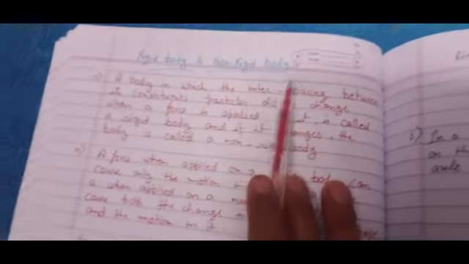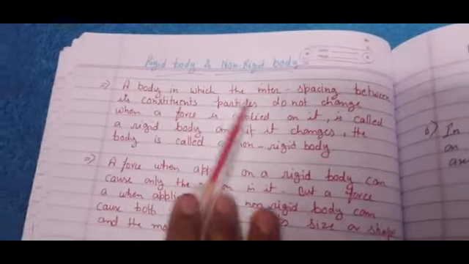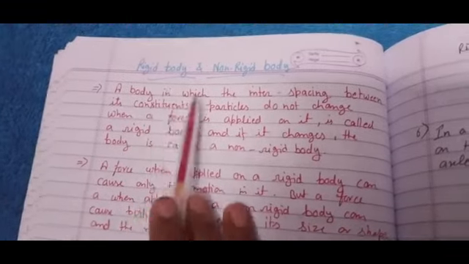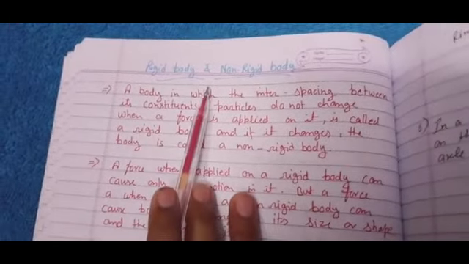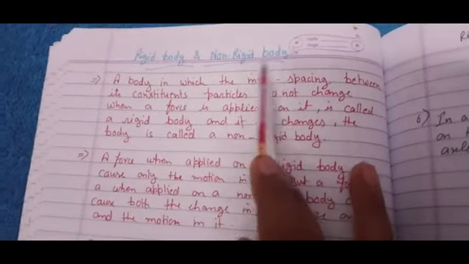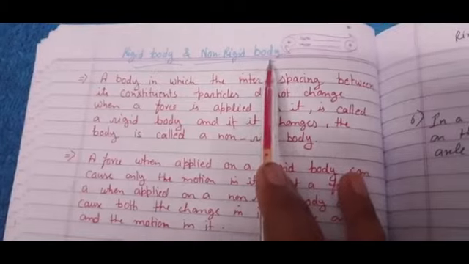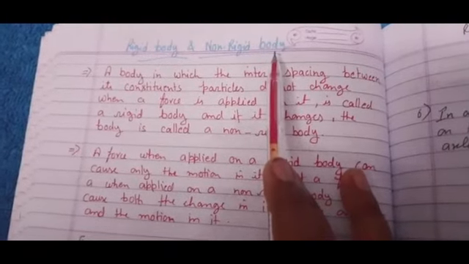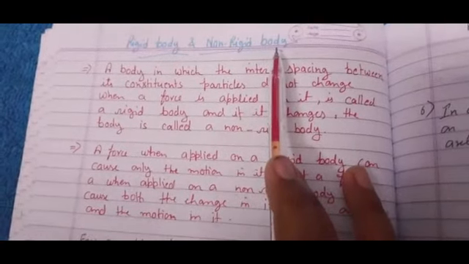Now we will discuss what is a rigid body and what is a non-rigid body. In general language, you may understand that a rigid body is a body which is hard, and a non-rigid body is one which is soft, where you may push it or squeeze it.